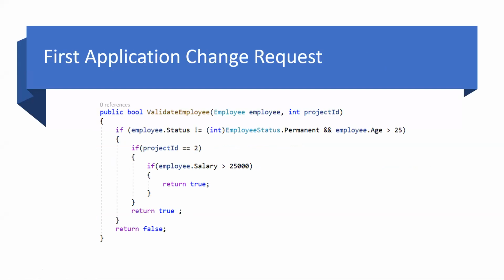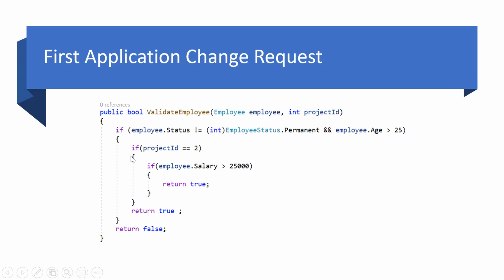Then comes the first request from the first application: I need to check salary as well. So let's say I added one more parameter, that is project ID. Say 1, 2, and 3 are the three projects. From the second project, I got the request.